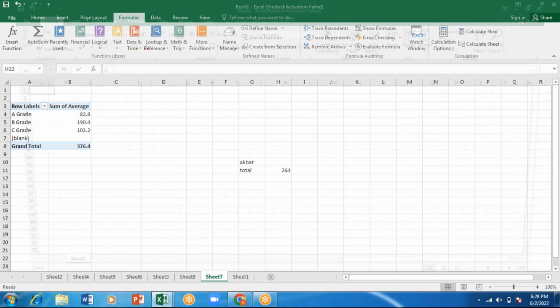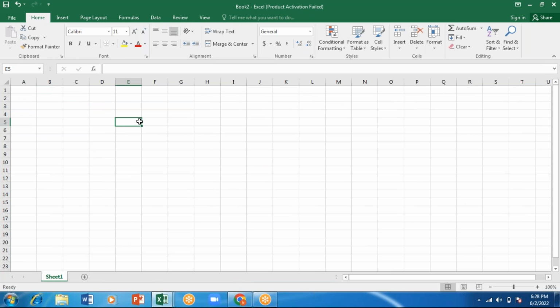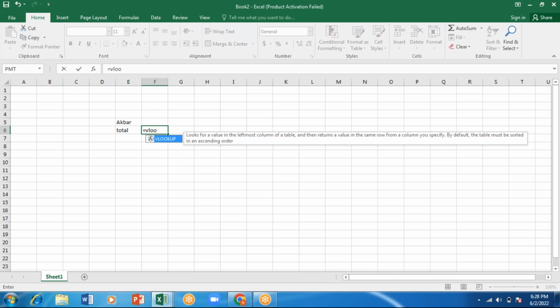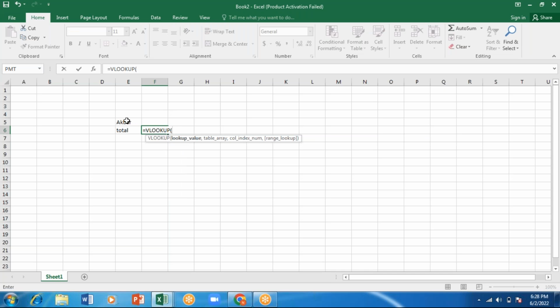Control N. Okay. Now I'll do the same for Akbar itself. Akbar total I want to see. I'll go here, equals to VLOOKUP. Open this. Lookup value is this one. I'll press F4 to lock this, comma.